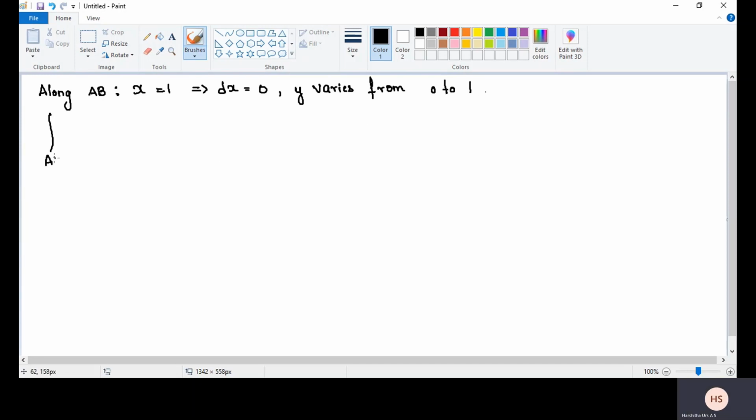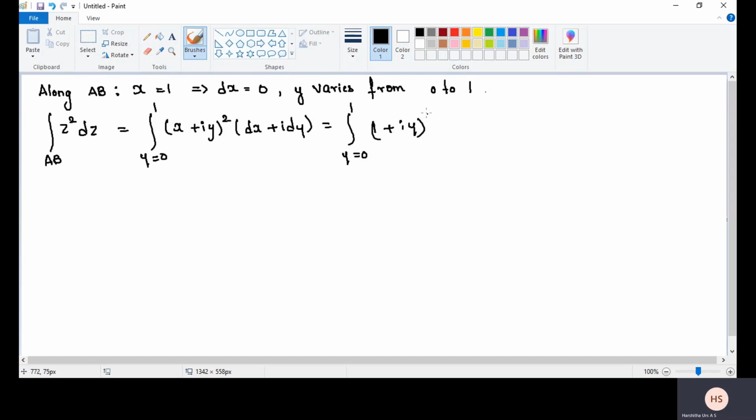The integral over the curve AB of z square into dz is equal to the integral y from 0 to 1. Here also (x plus iy) whole square into (dx plus i dy). With x value 1, that is the integral y from 0 to 1 of (1 plus iy) whole square into (dx plus i dy).